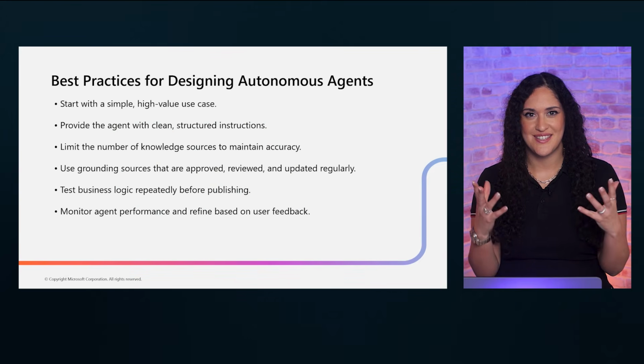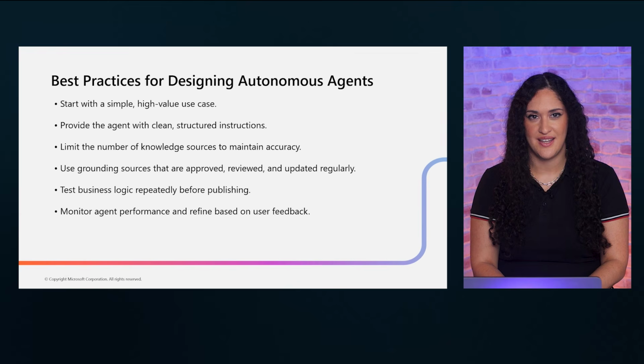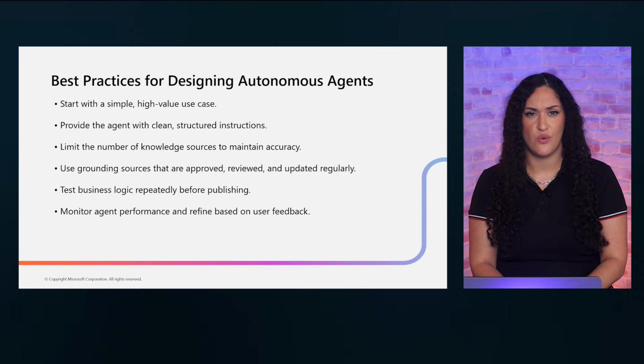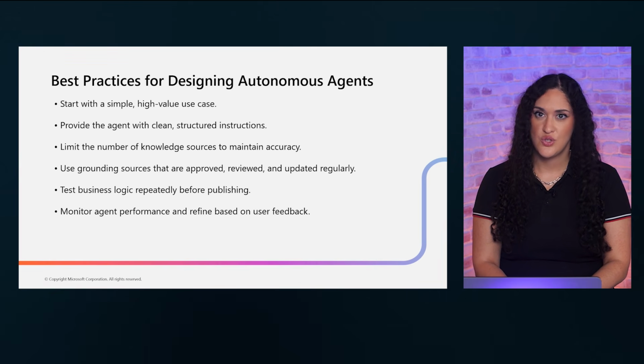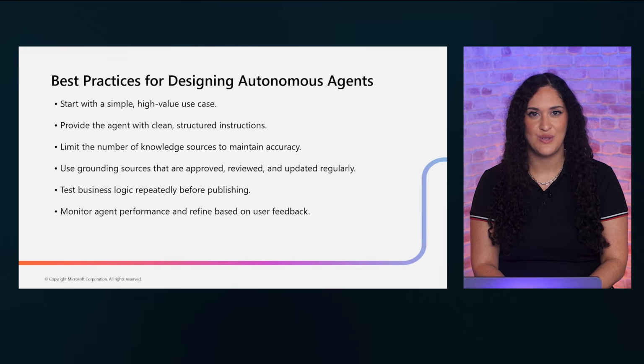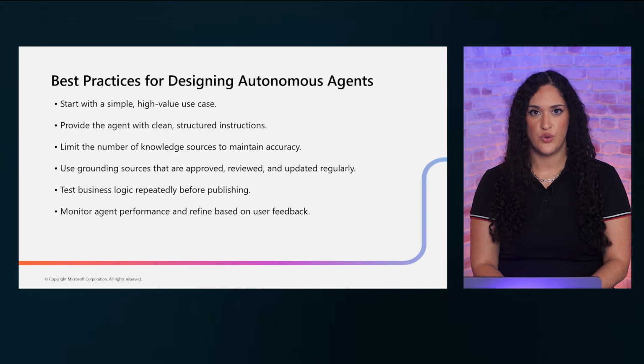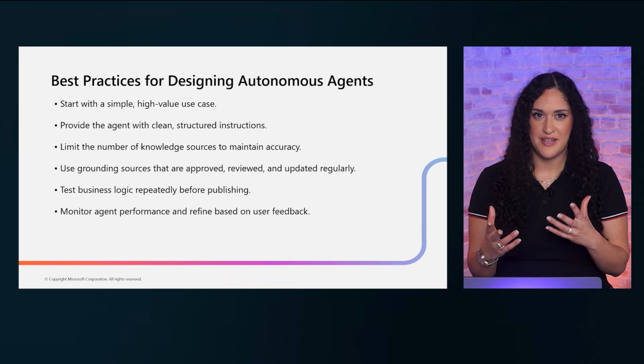Here are the best practices for autonomous agents specifically. Start with a simple high-value use case. Do not begin with your most complex workflow. Provide clean, structured instructions so the agent knows exactly how to behave. Limit your knowledge sources to improve accuracy. More is not always better. Use only approved and reviewed grounding sources to ensure reliability.